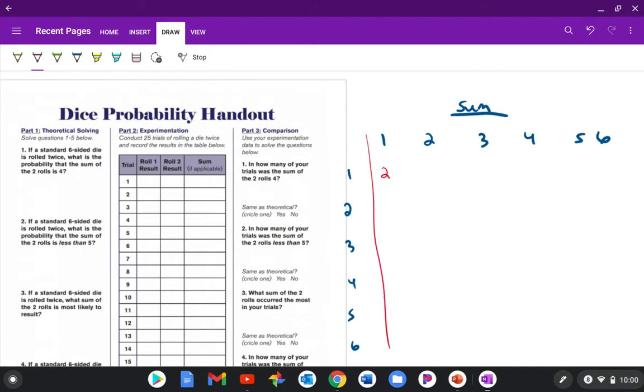Let's go ahead and do this. Because if I roll a 1 and a 1, I get a 2. If I roll a 1 and a 2, I get a 3. If I roll a 1 and a 3, I get a 4. 1 and a 4, I get a 5. 1 and a 5, I get a 6. 1 and a 6, I get a 7. The next row, a 2 and a 1 would be a 3. 2 and a 2 would be 4. 2 and a 3 would be 5. 2 and a 4 would be 6. 2 and a 5 would be 7, and so on.